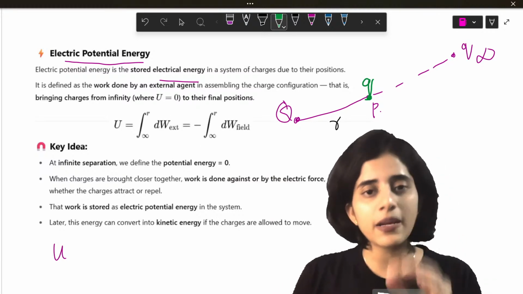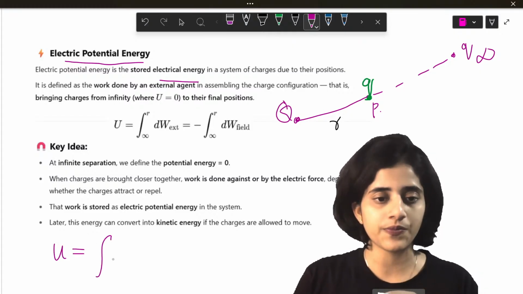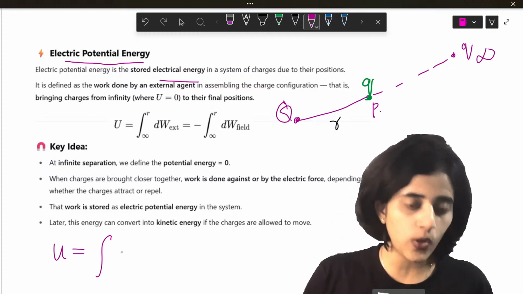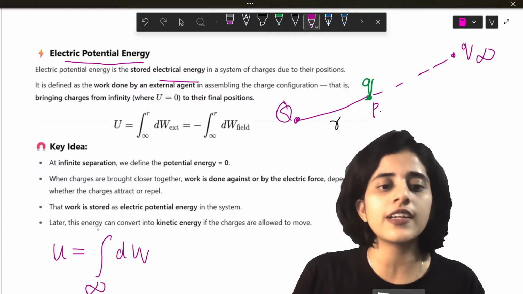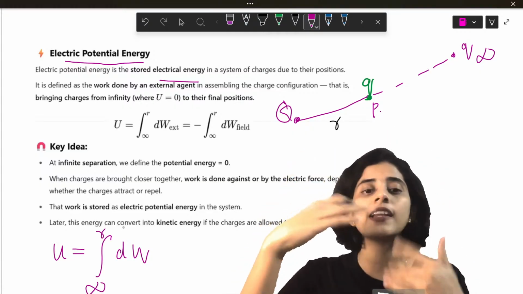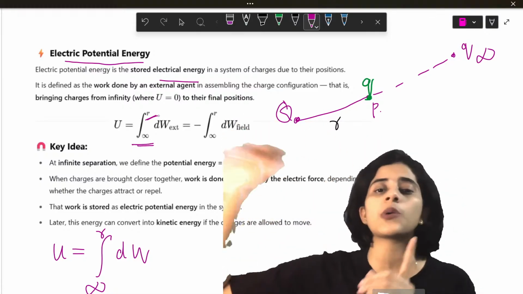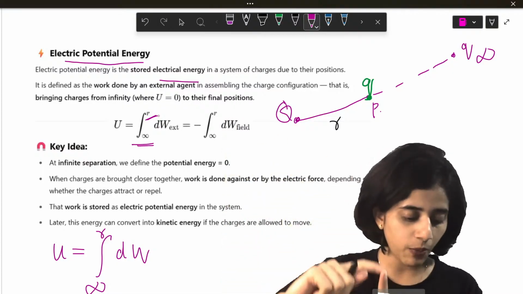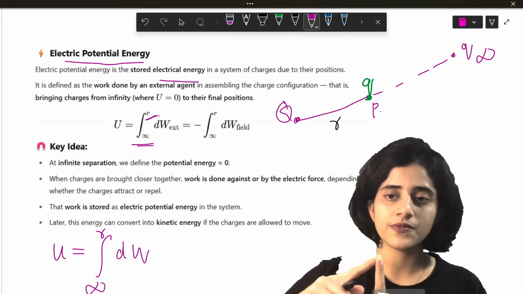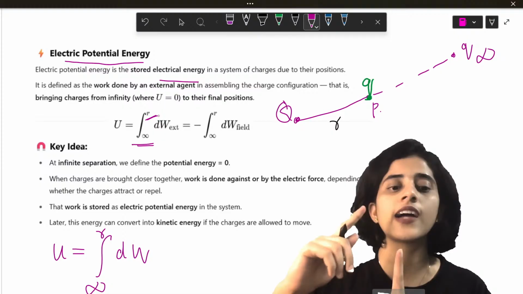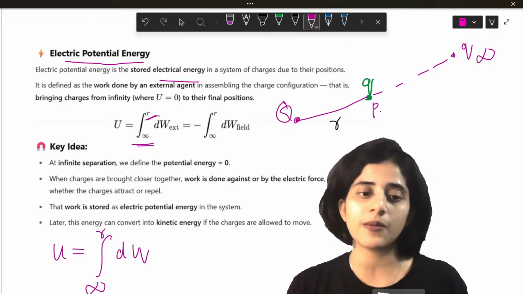Yes. So my potential energy, which is U, is basically the work done, which is dW, in bringing a charge from infinity till the point R. So those are my limits. My limits are from infinity till R because my charge was very far away. It was at infinity. I brought it to a point R. So the work done in doing that is dW.